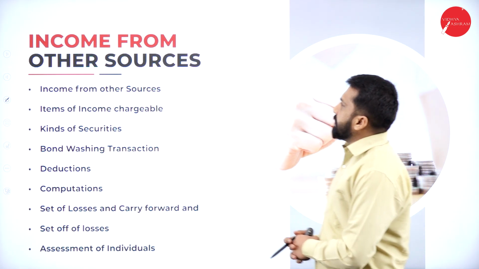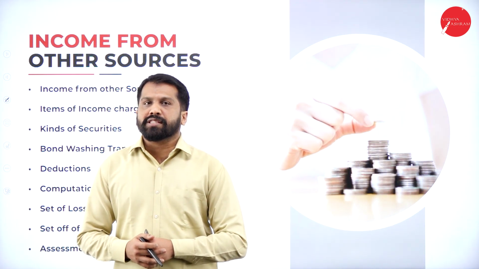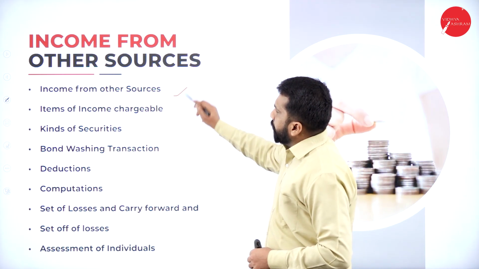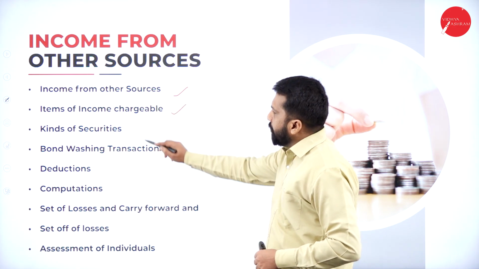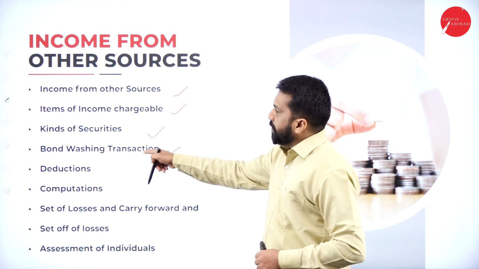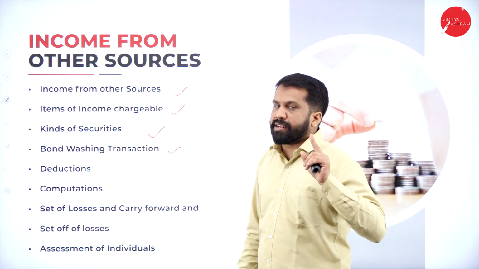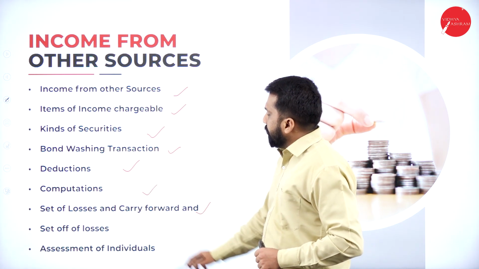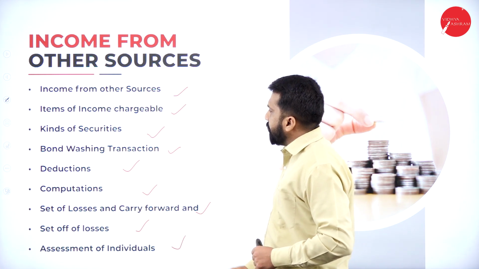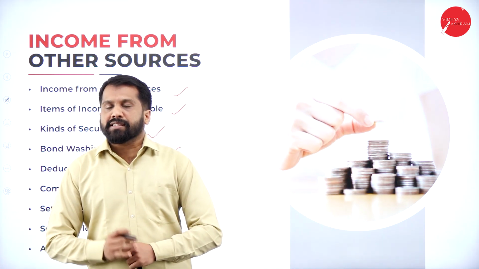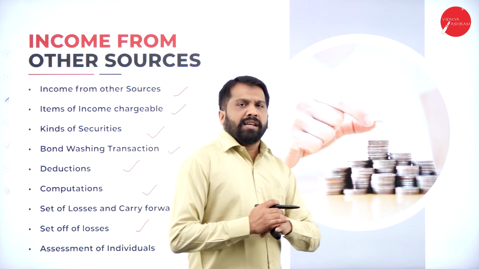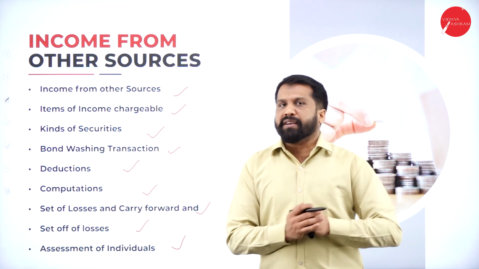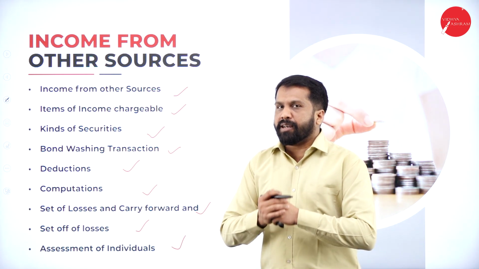The next part we call income from other source. Under income from other source, we get items of income chargeable, kinds of security, bond washing. This is a compulsory 5 mark theory in your examination. Deduction, computation, set off and carry forward, set off losses, assessment of individual. These are the things we are going to discuss while doing income from other source. Set off and carry forward doesn't come under income from other source. It is a separate topic actually. I'll explain you while doing that particular topic.